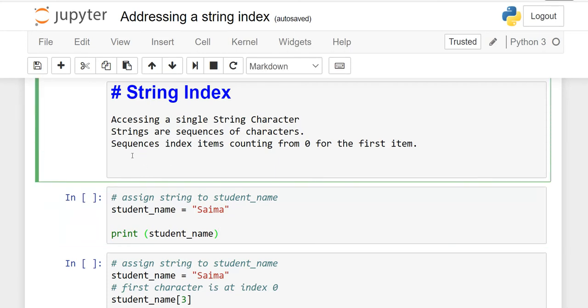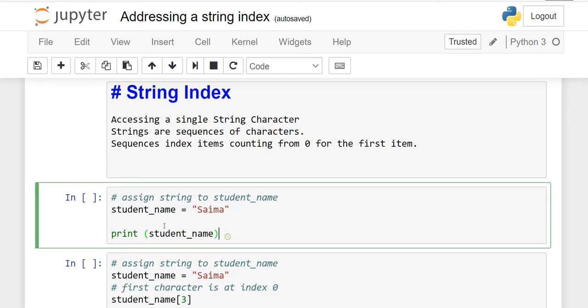And the last line, as I said, is the important line: sequences index items counting from 0. So if the name here is Saima and you want to retrieve S, keep in mind you always have to count from 0: 0, 1, 2, 3, and 4. I will show you here.